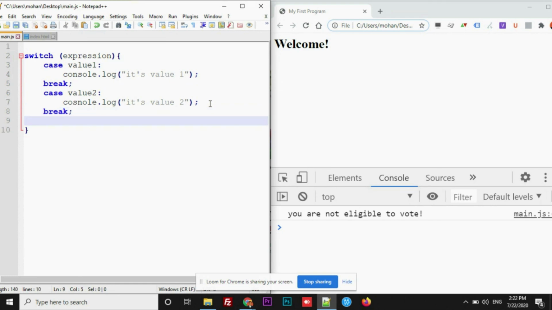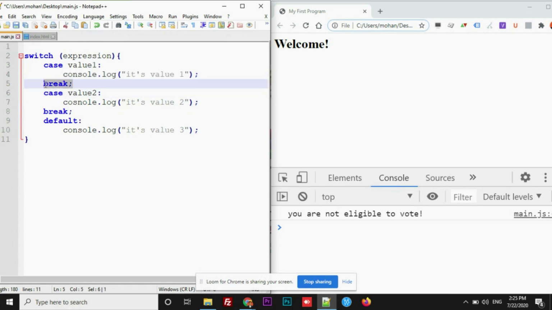Now at the end, if you want to write the last one, instead of writing case, we'll put it as default, console.log value 3. After the end of this default line, we need not use break. Now let me explain this. Whenever you have written an expression here, if this expression has matched with the value 1, then only this statement will execute. If not, it will go for the next one.